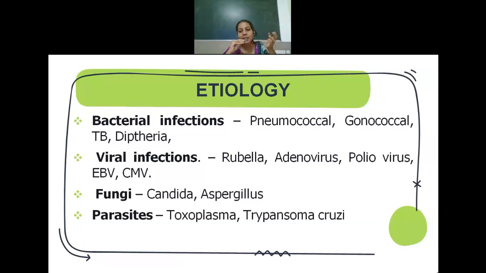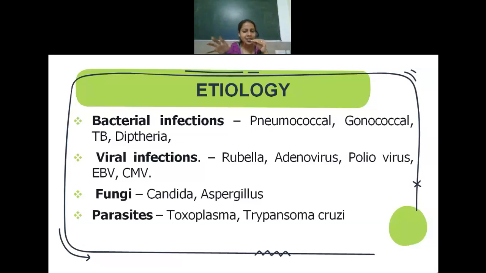Some viruses may also commonly result in myocarditis, for example the rubella virus, adenovirus, influenza virus, polio virus, EBV, that is Epstein-Barr virus, and cytomegalovirus. Other than that, even HIV and echovirus can cause myocarditis. Certain fungi like Candida and Aspergillus can also infect the myocardium. And certain parasites like Toxoplasma and Trypanosoma can sometimes result in myocarditis.